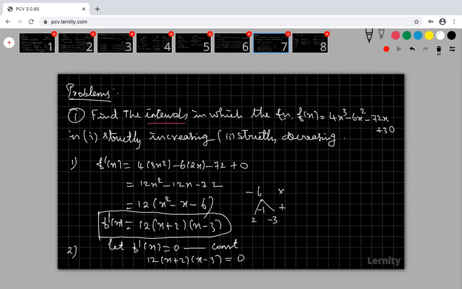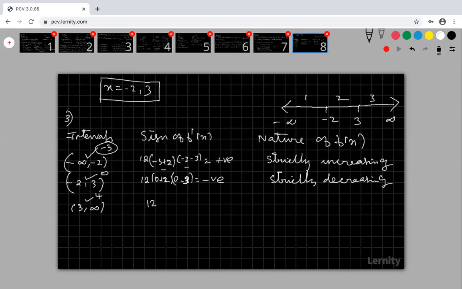Substitute 4 in my f dash of x: 12 into (4 plus 2) and (4 minus 3). Is this finally positive or negative? This is positive, this is also positive. Positive into positive, again I am getting positive, that is greater than 0. My f dash of x is greater than 0. So therefore, the function is strictly increasing.